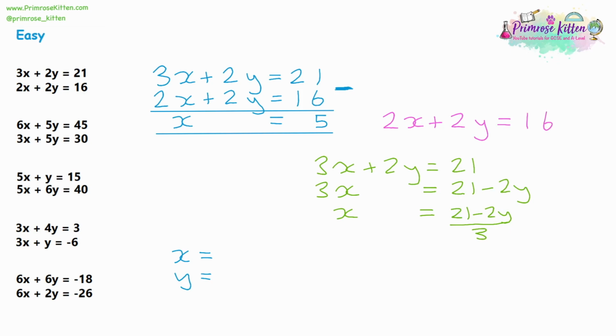Now we're going to substitute. We have discovered that x is equal to 5, so we are going to swap x with this 5. So my equation isn't going to read 2x, it would be 2 times x, which would be 10. So 2 x's would be 10, and we've got the 2 y's, and we've got the 16.